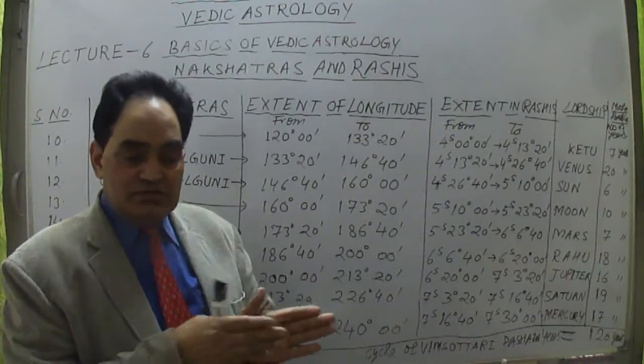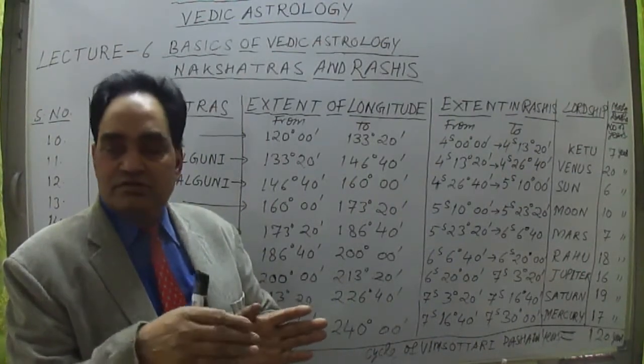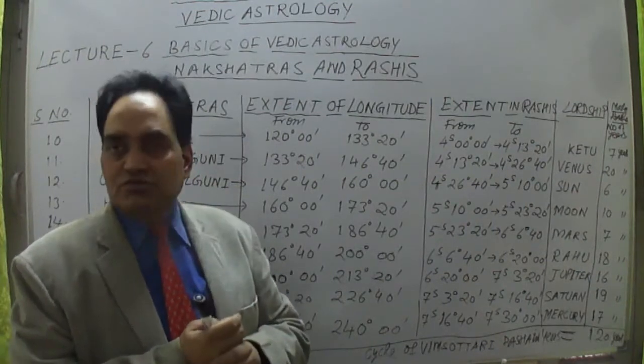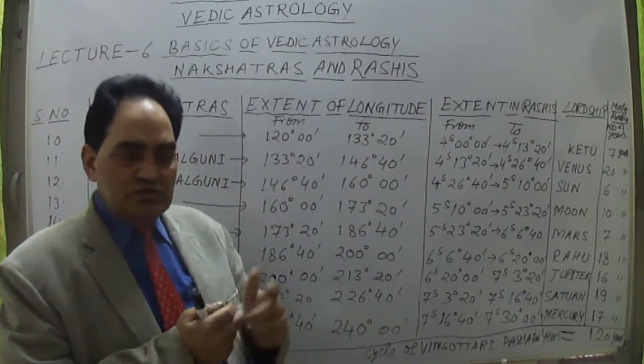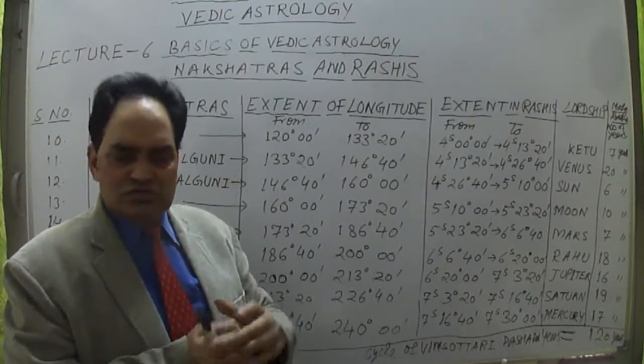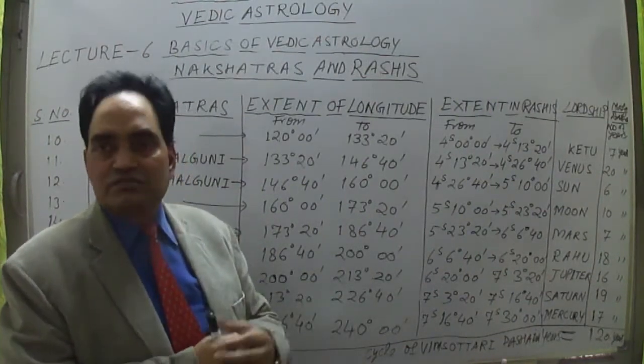If he is dying in a particular planet's period, in the same period he has to take birth in his next birth. Okay, so in that next birth he has to utilize the remaining period of that particular planet. So this is how the cycle of the person's life is running.